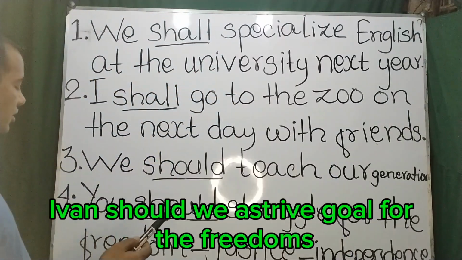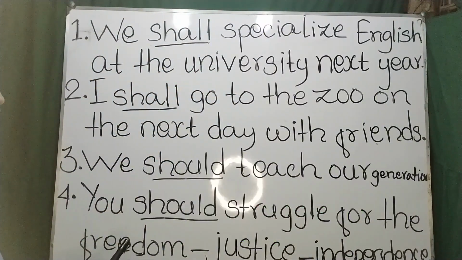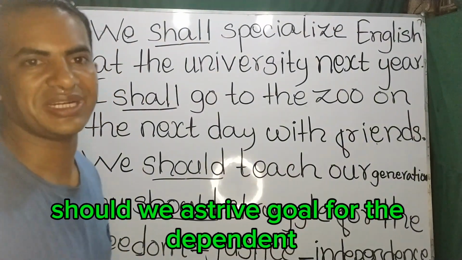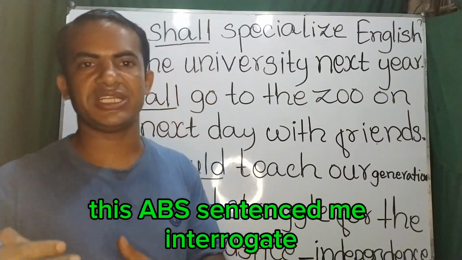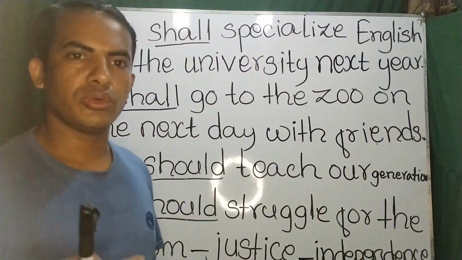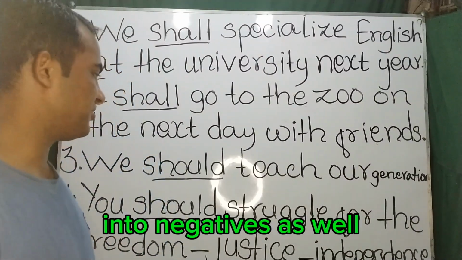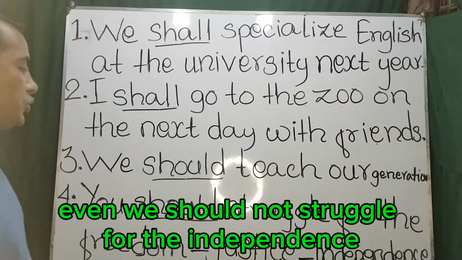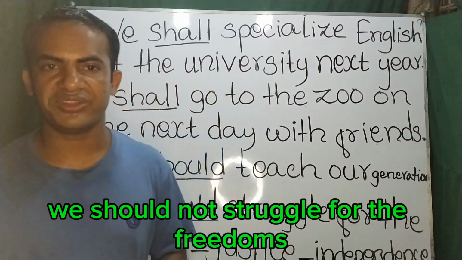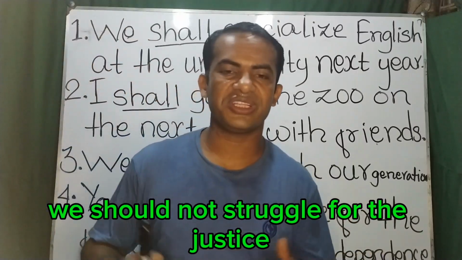Should we struggle for the freedoms? Should we struggle for the justice? Should we struggle for the independence? These are sentences in interrogatives. We can change them into negatives as well. We should not struggle for the independence, we should not struggle for the freedoms, we should not struggle for the justice.